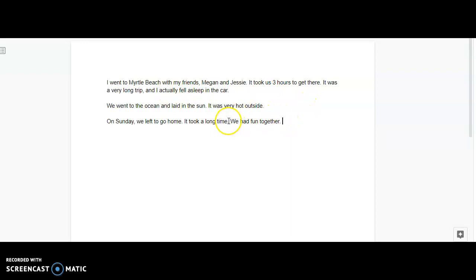I may have started with this sentence right here at the top, but I decided I didn't want it there. And as a writer, I have the freedom to do that. So I went to Myrtle Beach with my friends, Megan and Jesse. It took us 3 hours to get there. It was a very long trip, and I actually fell asleep in the car.